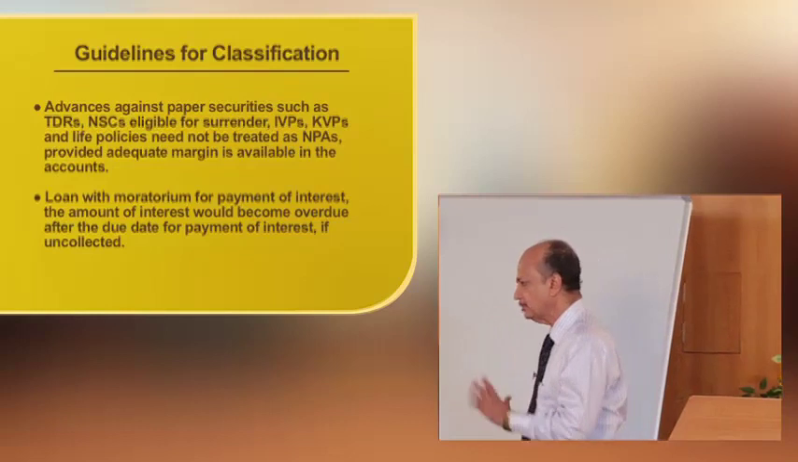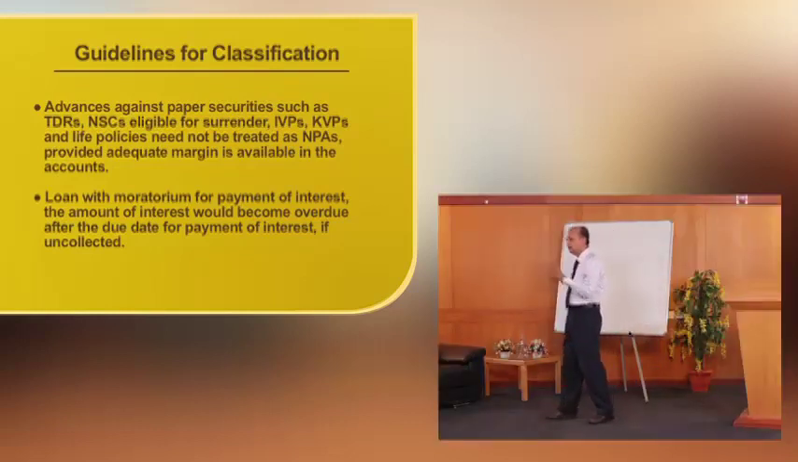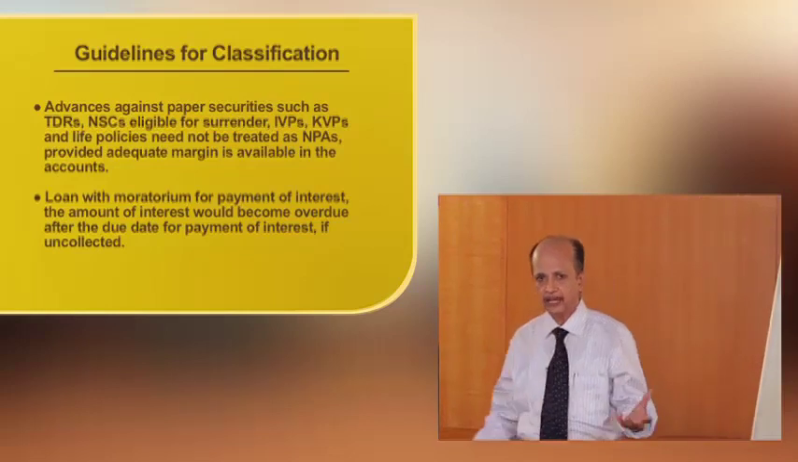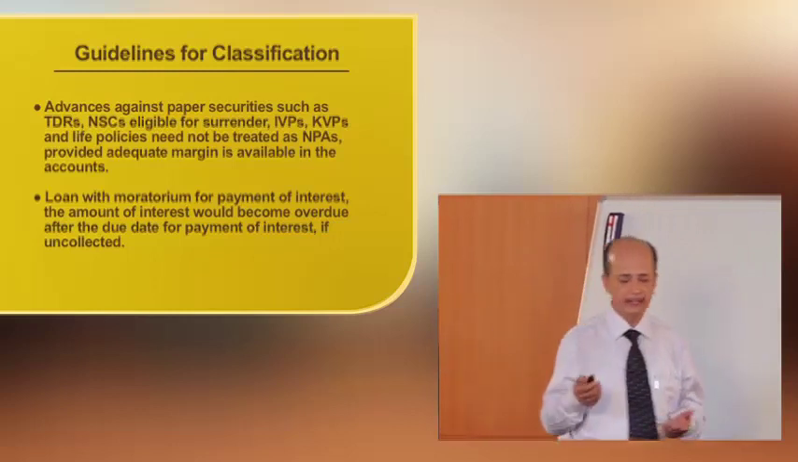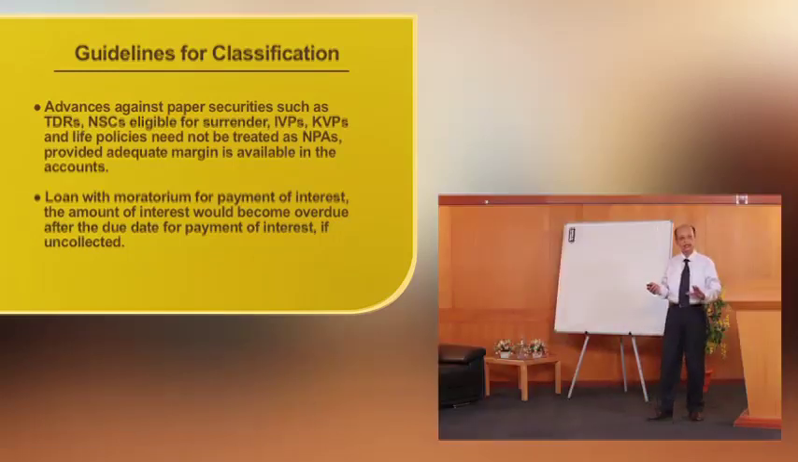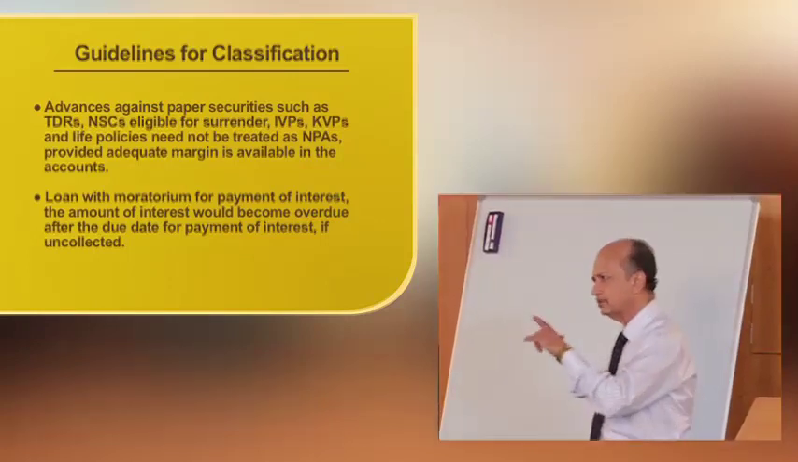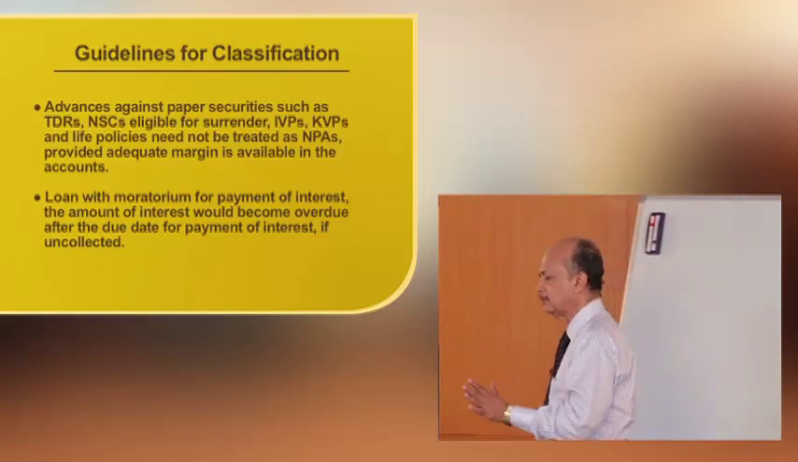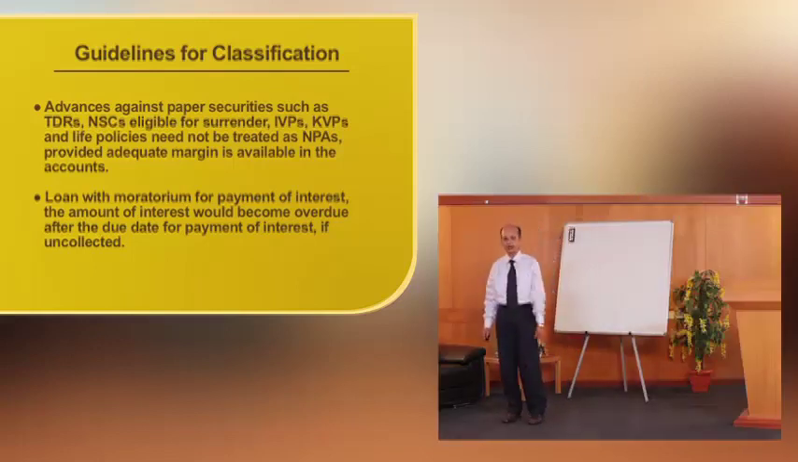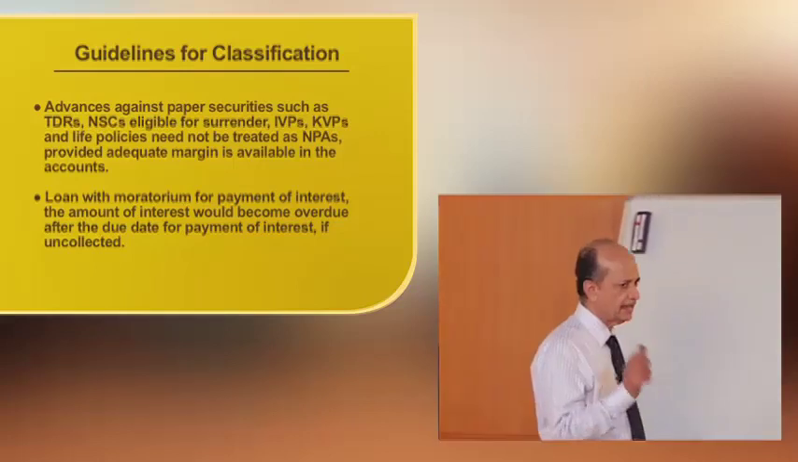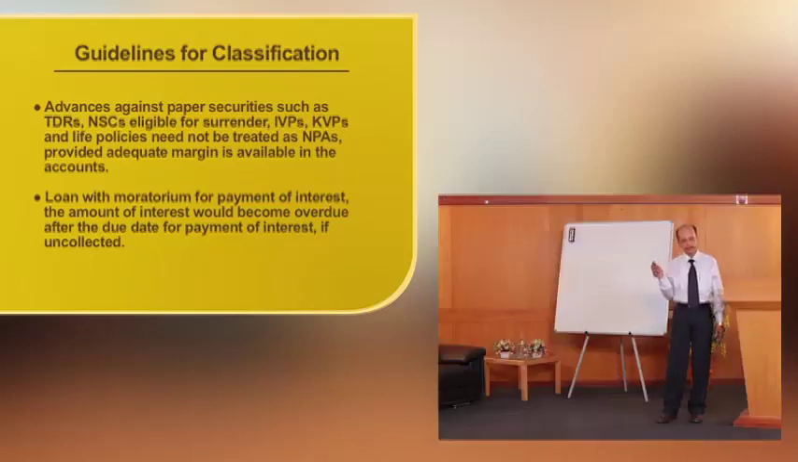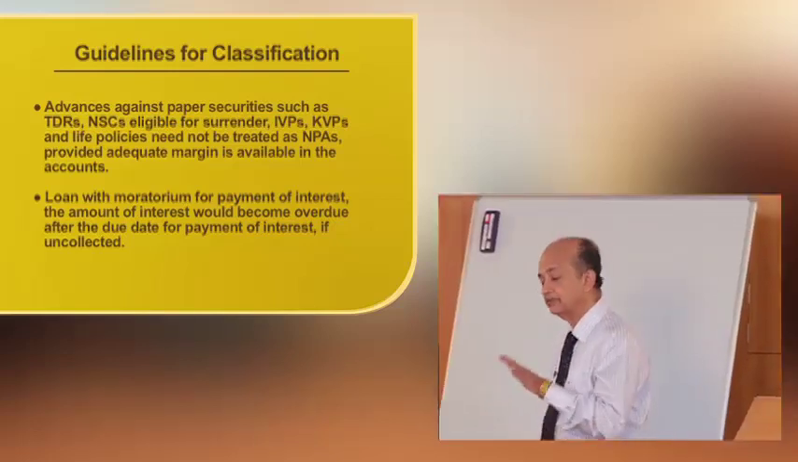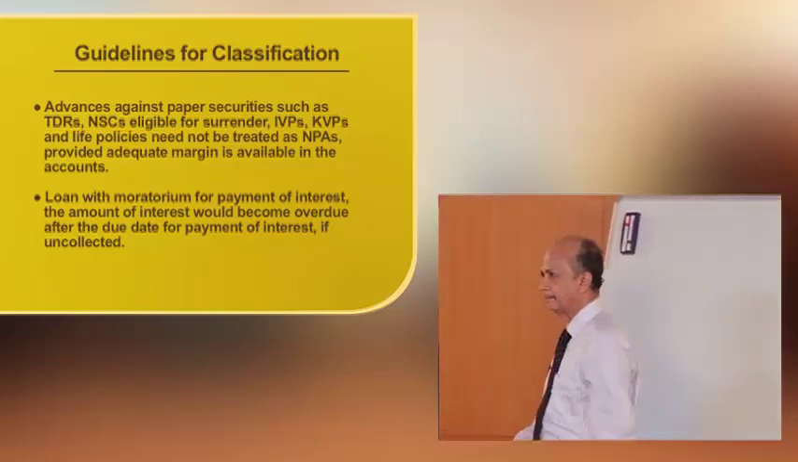Similarly, advances or loans granted against paper securities such as the bank's own fixed deposits, term deposit receipts (TDRs), then IVP, KVP, then NSCs, National Savings Certificates, etc. That is for surrender value. If the surrender value exceeds the outstanding, then they need not be classified as non-performing assets. Because whenever such advances are made, the bank will insist on margin.